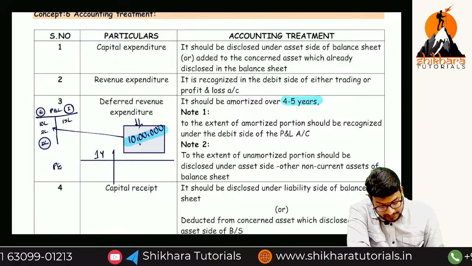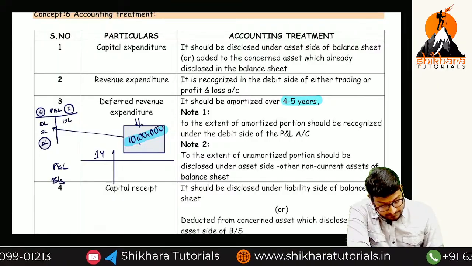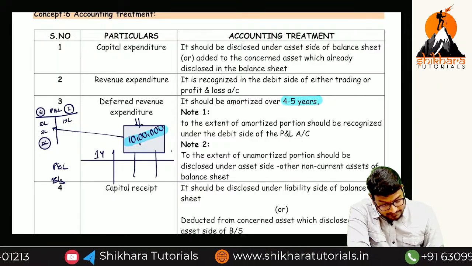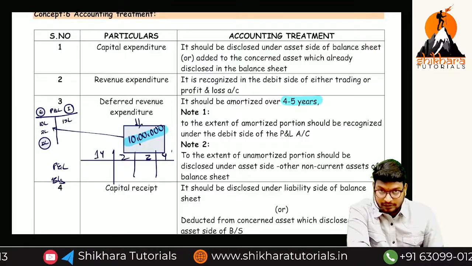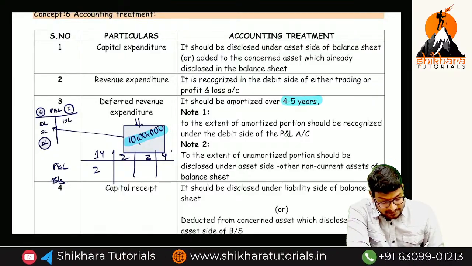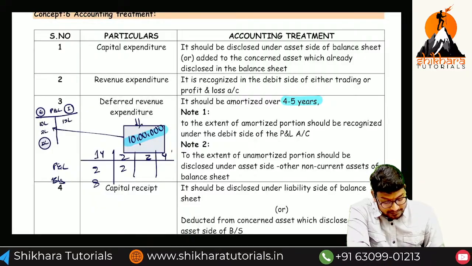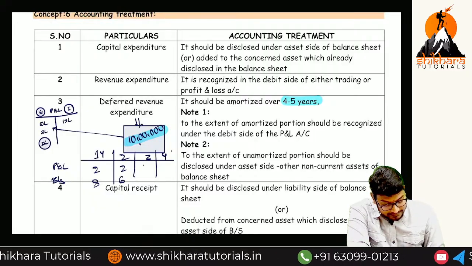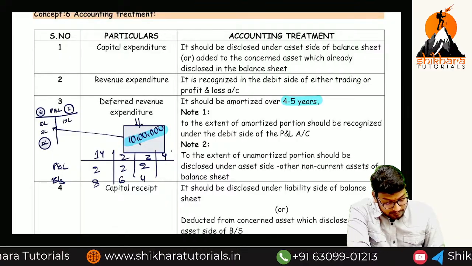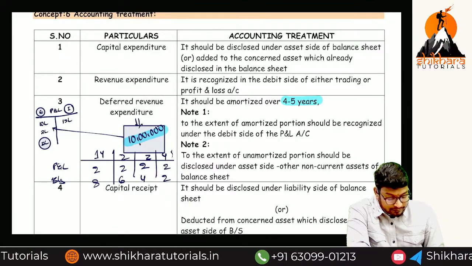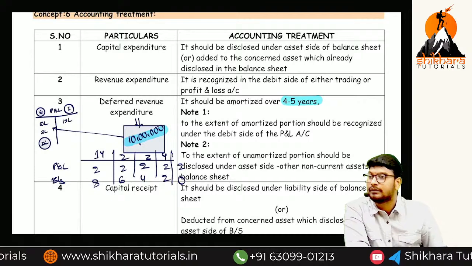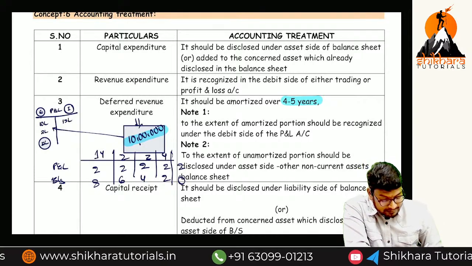So how will it be in the first year? If you take P&L and balance sheet, first year, second year, third year, fourth. In the first year, 2 lakhs here, 8 lakhs in the balance sheet. Second year, 2 here, 6 here. Third year, 2 here, 4. Fourth year, 2, 2. And fifth year, 2, 0. Are you getting the point? Like this we have to divide.